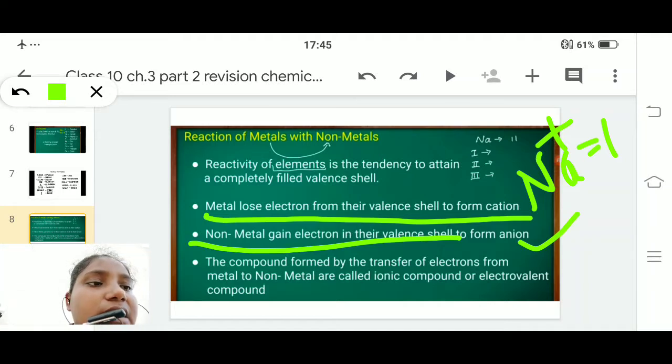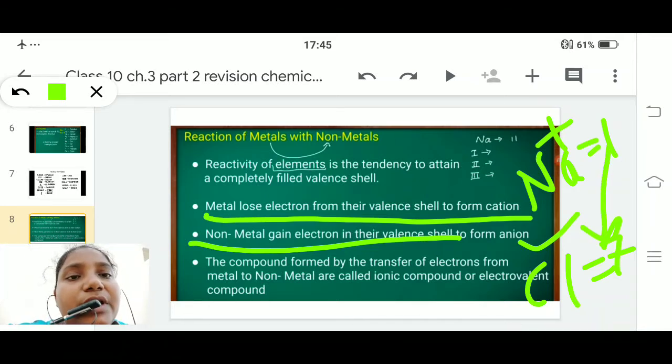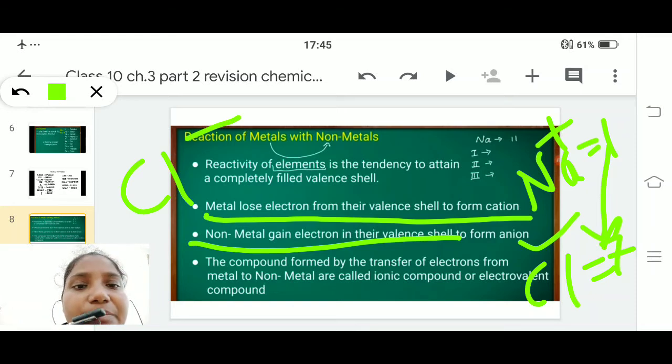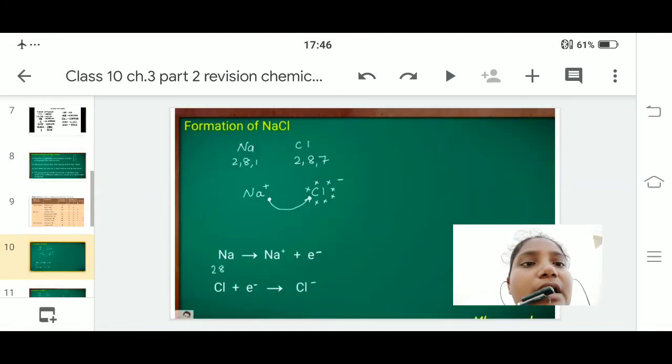Non-metals gain electrons. For example, chlorine has 7 electrons in the outermost shell, so it will gain 1 electron from sodium and become chlorine minus, that means it forms an anion. So there is a transfer of electrons from metal to non-metal, and they form a compound. This we call an ionic compound, an exchange of ions: sodium became plus and chlorine became minus. Clear? Okay, now taking an example of NaCl.